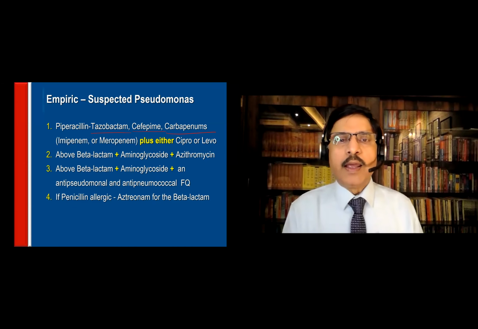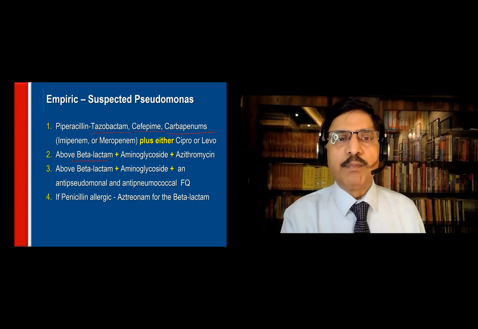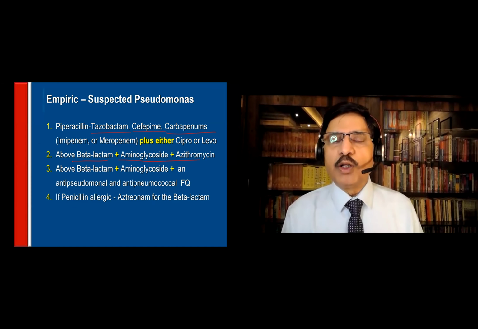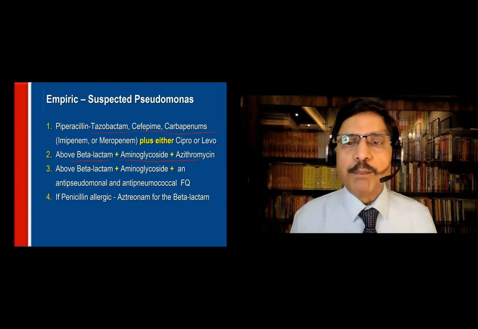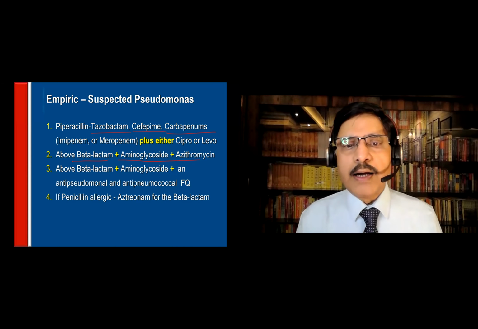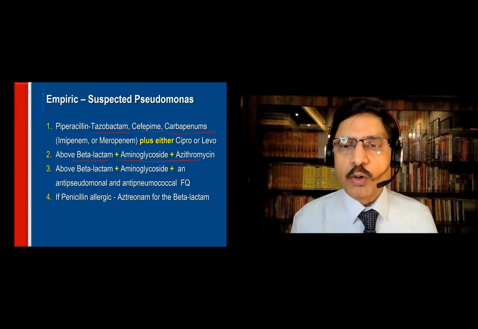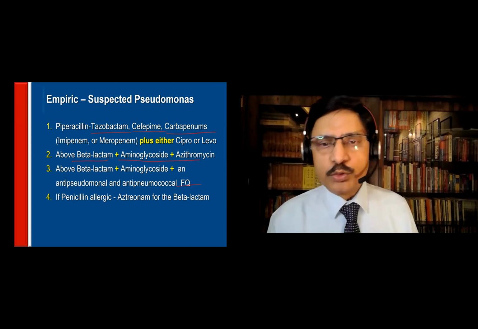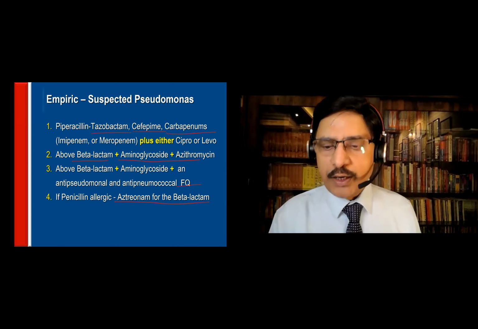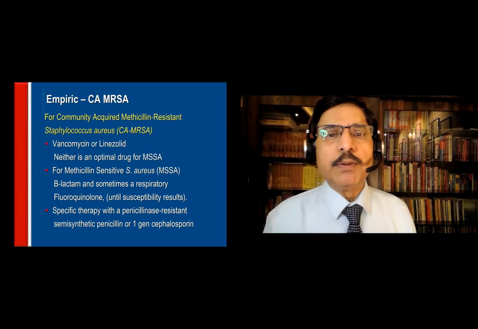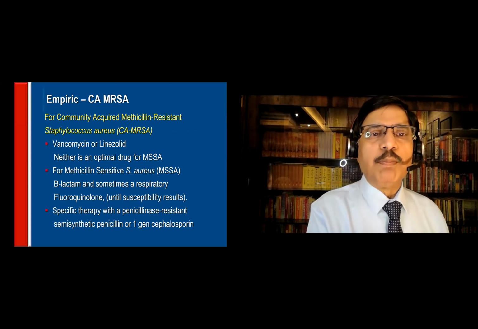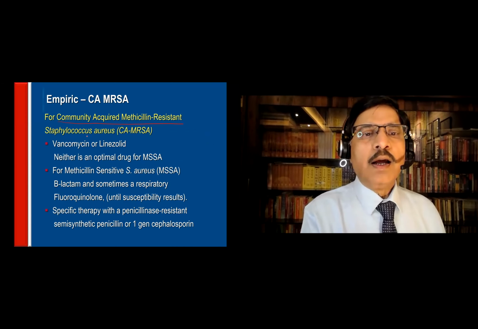And again, a combination of the above beta-lactam, the carbapenem group or the tazobactam, combined with an aminoglycoside and azithromycin, or beta-lactam plus aminoglycoside, or an anti-pseudomonal or anti-pneumococcal fluoroquinolone can be used. Penicillin allergy: aztreonam, beta-lactam.